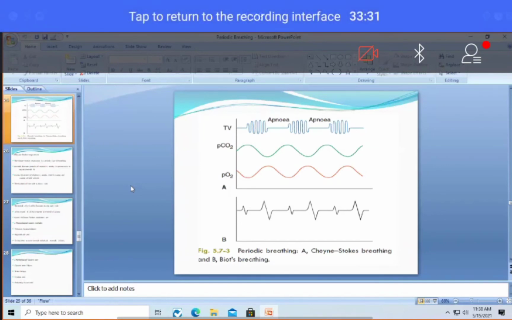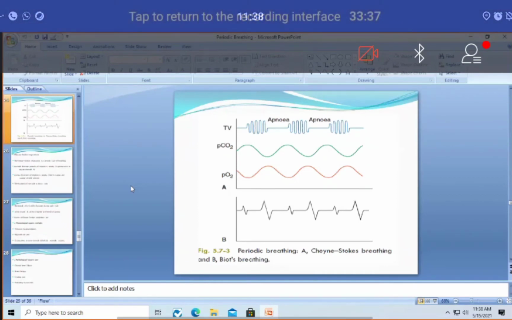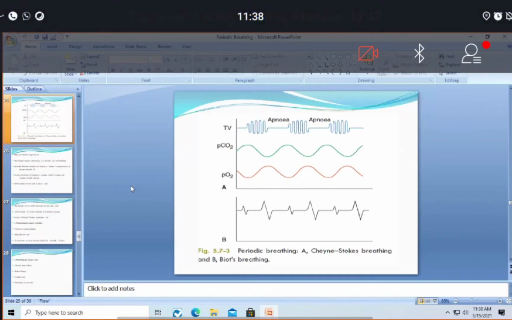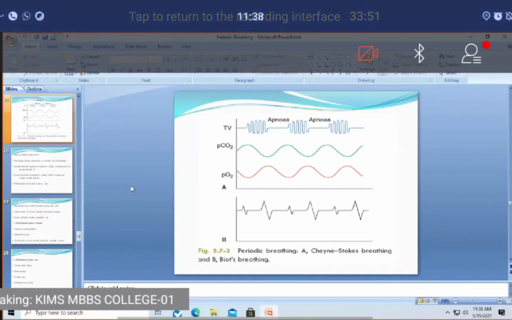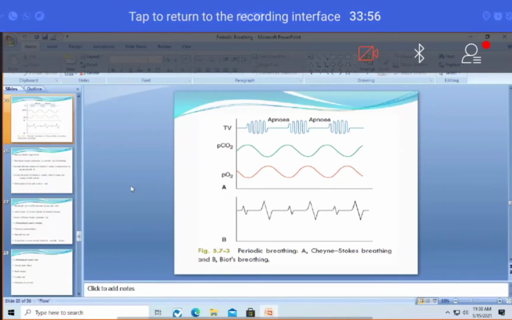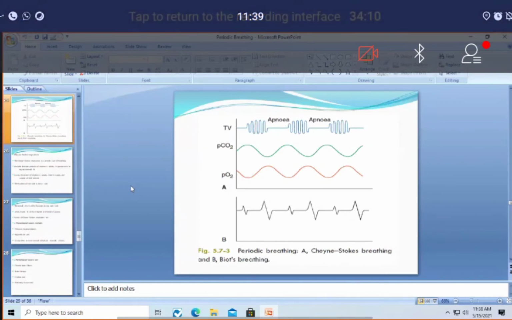Now in Biot's, the first point is that there are alternate periods of apnea and respiratory activity. The second point is that there is no regularity. It is not completely regular. Sometimes it is a short duration, sometimes a long duration. You can see between the individual activities, sometimes it is long, sometimes short. There is no regularity in the rhythm. The third point is that the waxing and waning is also not seen. There is no waxing or waning in Biot's. So these are the important things as far as Cheyne-Stokes and Biot's are concerned.